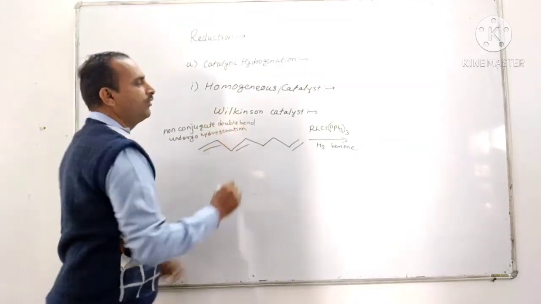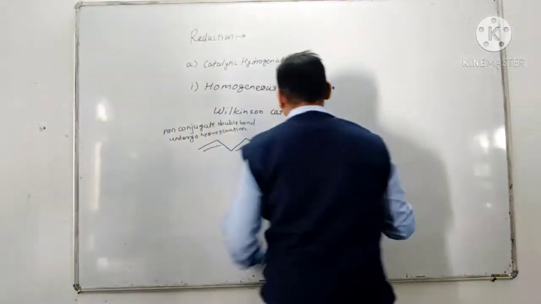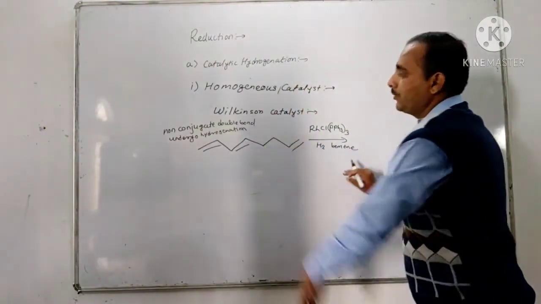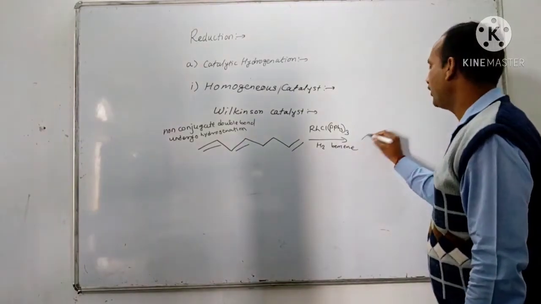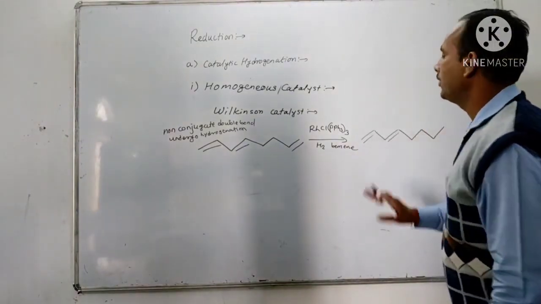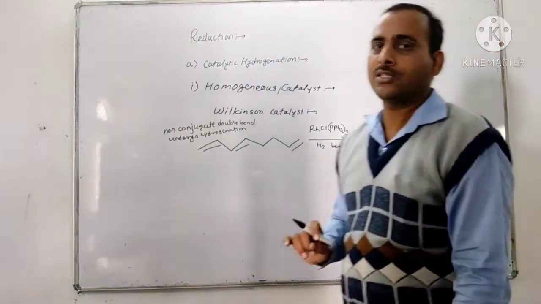So by using the Wilkinson catalyst, the non-conjugated double bond undergoes hydrogenation, and the product is obtained using this Wilkinson catalyst.